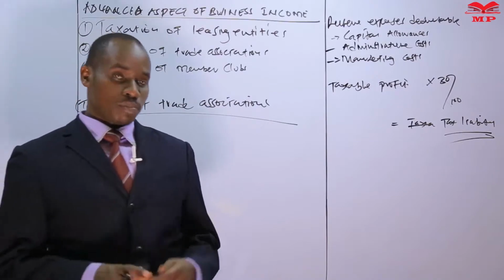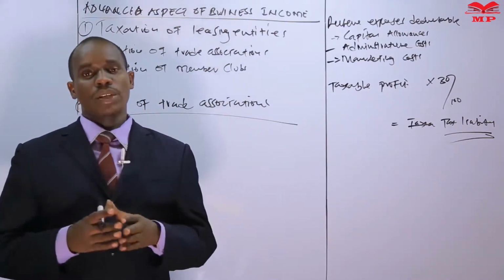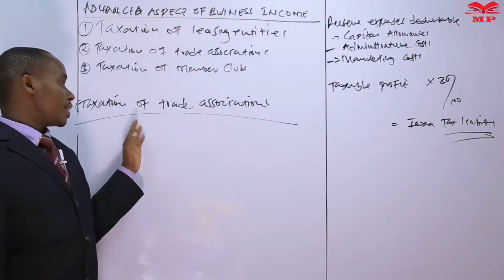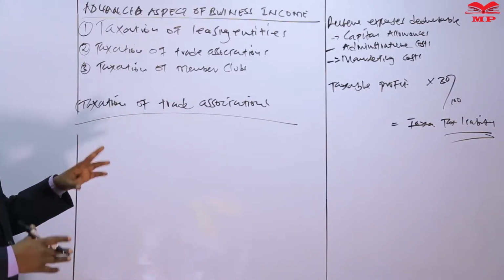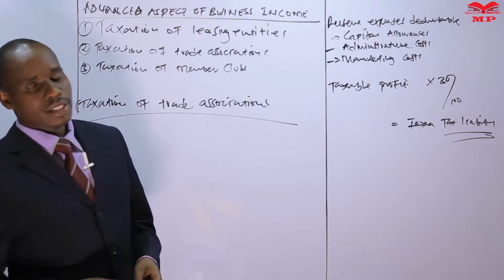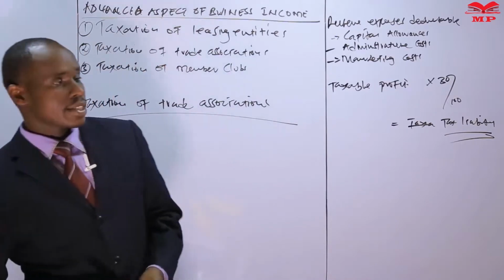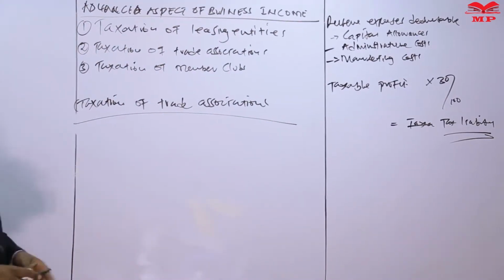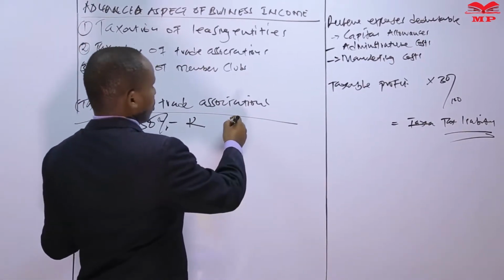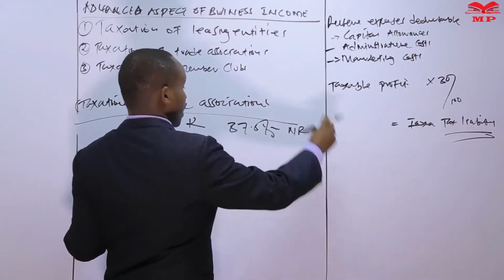And in order for them to promote their common business interest, they can come together and form a trade association. And therefore, according to the Income Tax Act, such an association is in business and it is liable to pay tax at a corporate tax rate of 30% if it is resident, or 37.5% if it is non-resident.